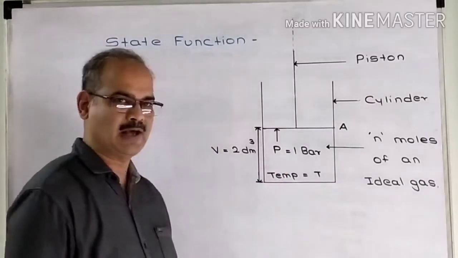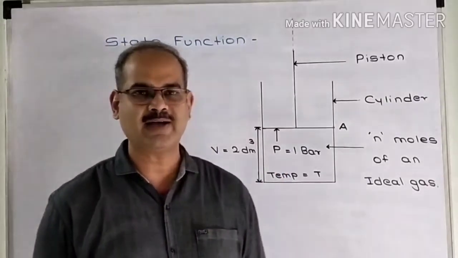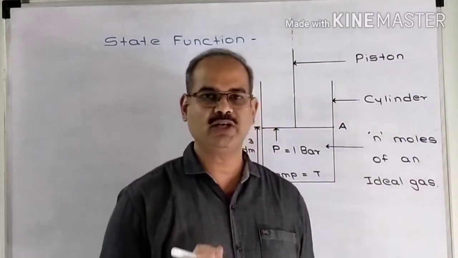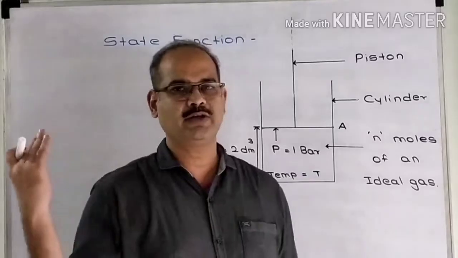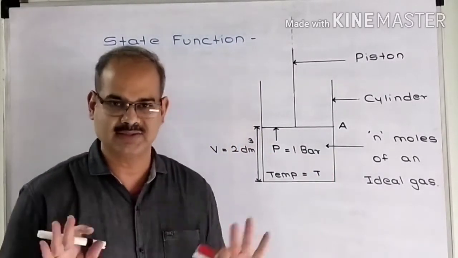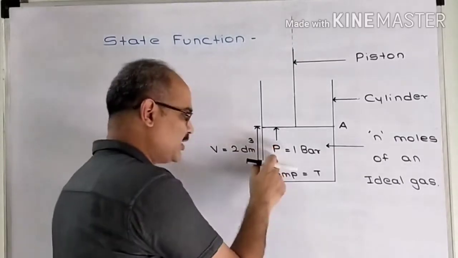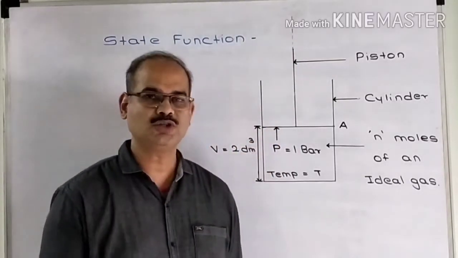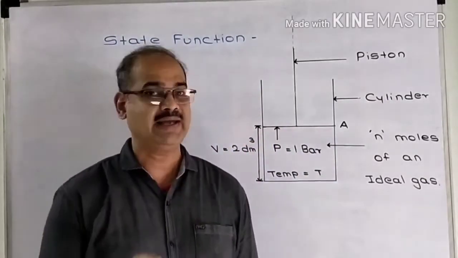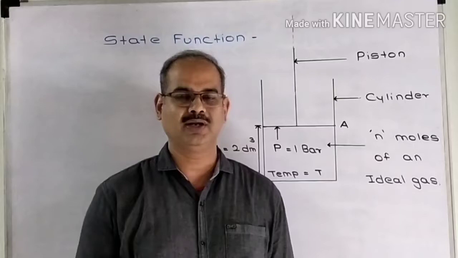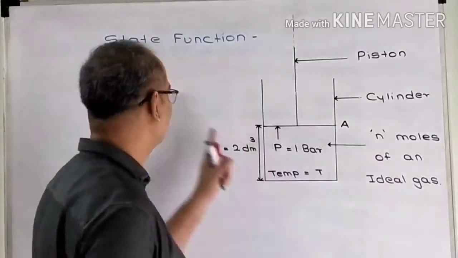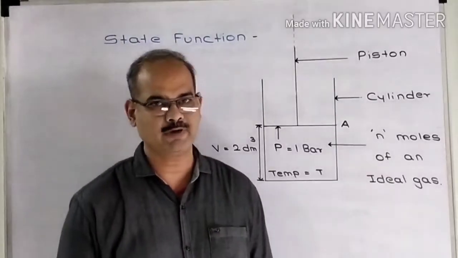Now the pressure is 1 bar. Was it initially 5 bar and then I decreased it to 1 bar, or was it initially 0.5 bar and then I increased it to 1 bar? The value of pressure has nothing to do with this. That means pressure is a property whose value depends on only the current state of the system. Its value does not depend on how the system has come to this current state. Such a property is known as a state function.